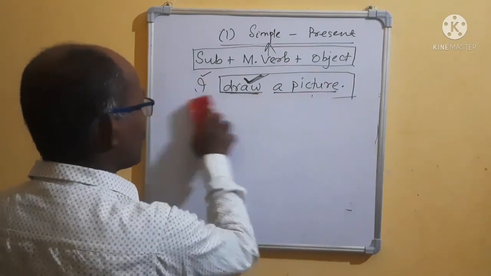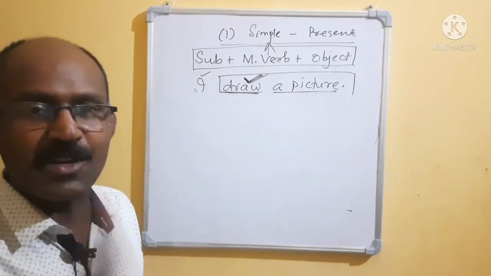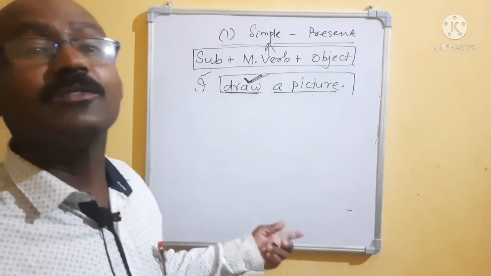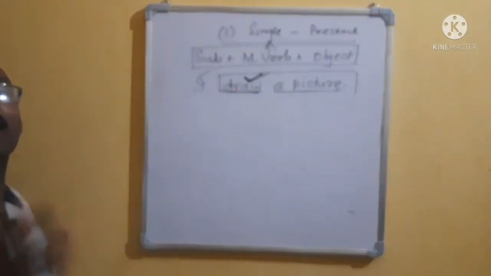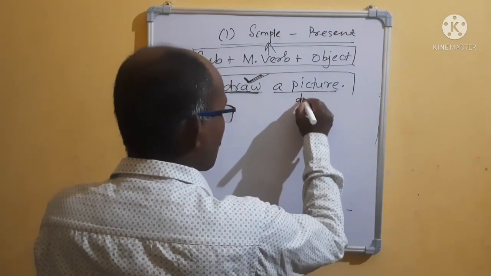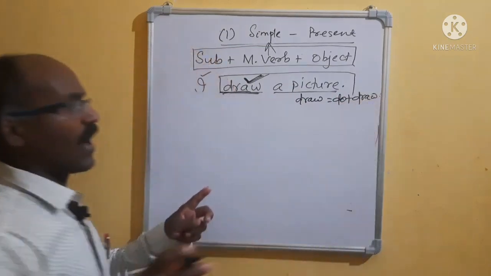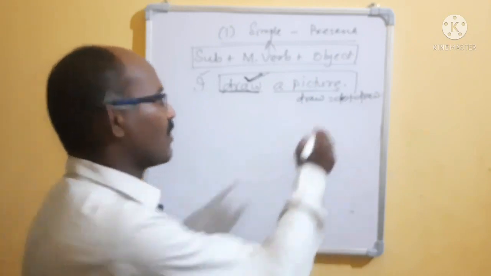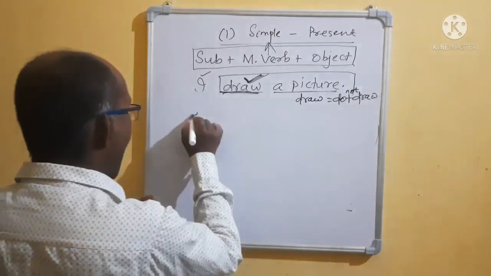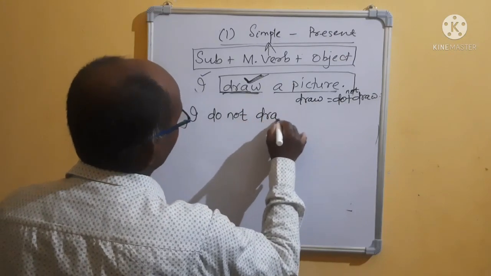I have already told you positive sentence, declarative sentence, negative sentence, interrogative sentence, then imperative sentence. Now, this is the declarative sentence, positive sentence. How can you make it negative? If we are able to make it negative, negative is in your hand. First you think, what is it? Draw. Please remember, here I am writing, draw means do plus draw. Now you want to make it negative. Don't think. In the middle you use not. If you use not, it became negative. That means I do not draw a picture.